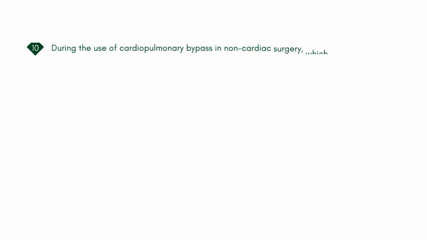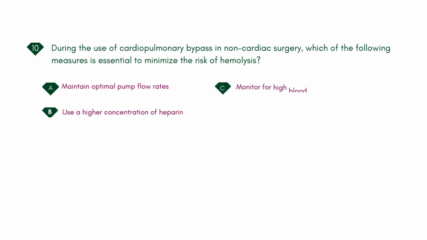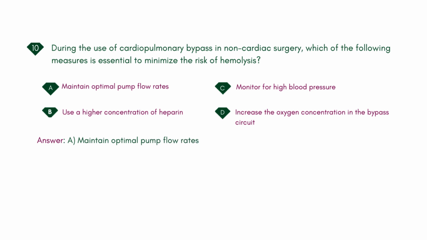During the use of cardiopulmonary bypass in non-cardiac surgery, which of the following measures is essential to minimize the risk of hemolysis? A. Maintain optimal pump flow rates. B. Use a higher concentration of heparin. C. Monitor for high blood pressure. D. Increase the oxygen concentration in the bypass circuit. Answer: A. Maintain optimal pump flow rates.